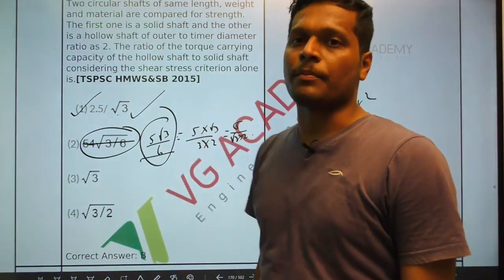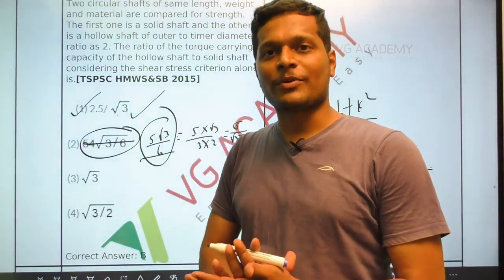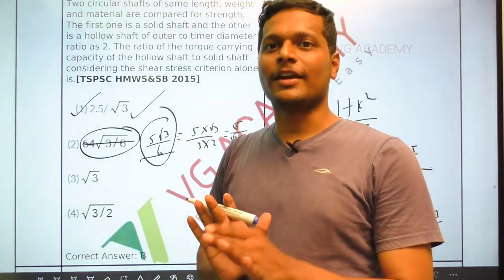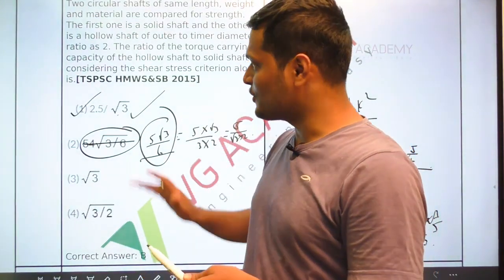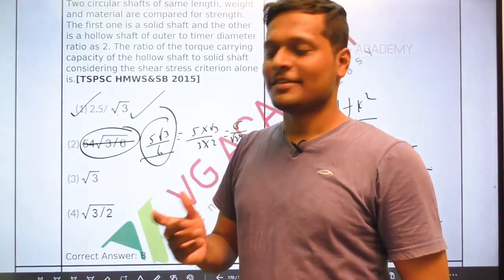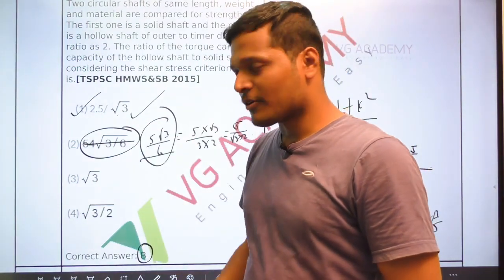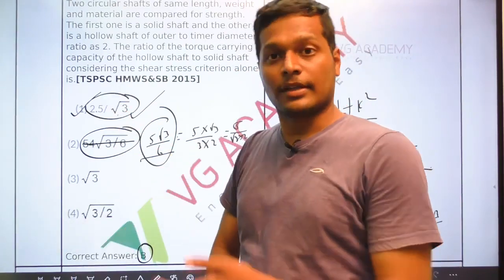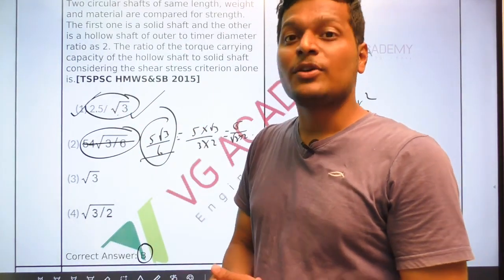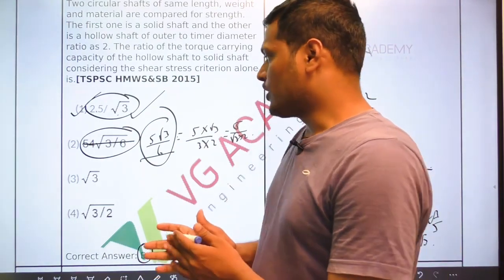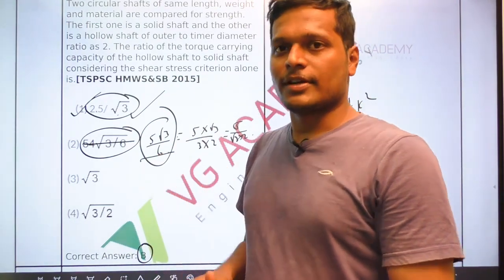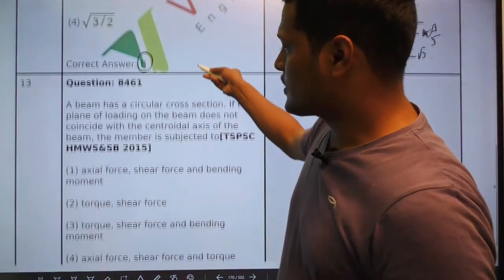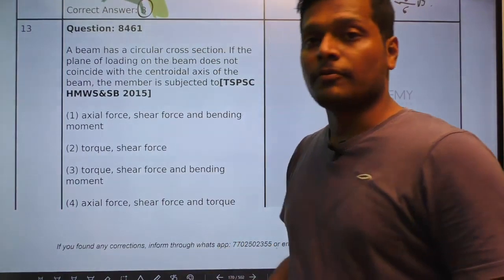Both are exactly the same. So in these situations, what we have to do, I already told you the shortcut, don't forget to remember this type of question. See, this is the final key they have given, but actually while solving I got 2.5 by root 3. Actually both are correct, right? So in that situation, why take risk? Remember the answer. I know it's not logical, but still that's what we can do for optimum result.